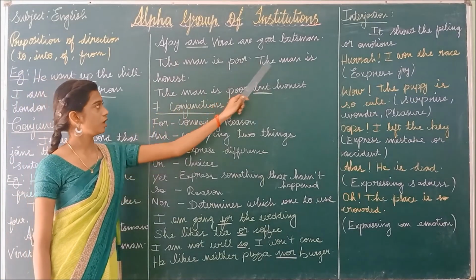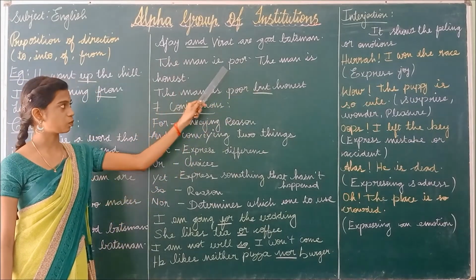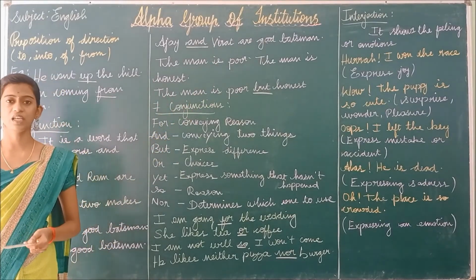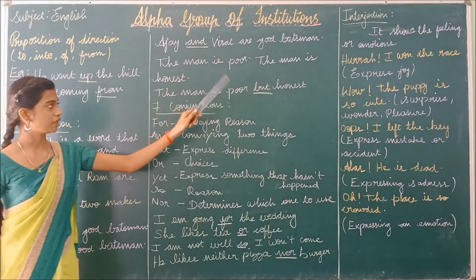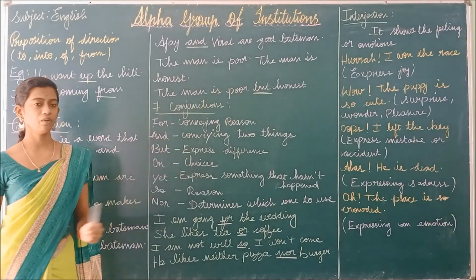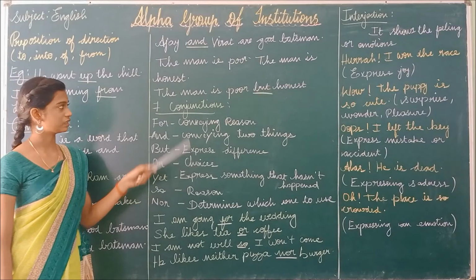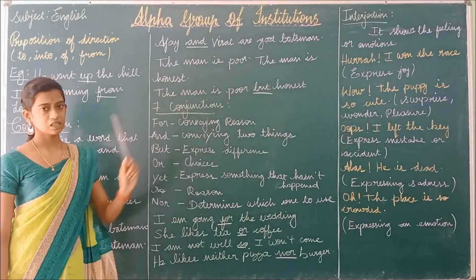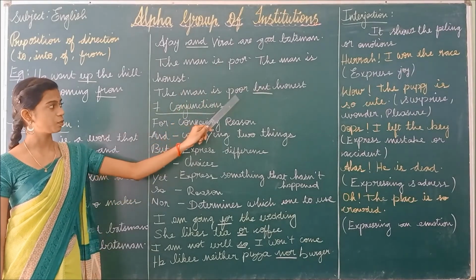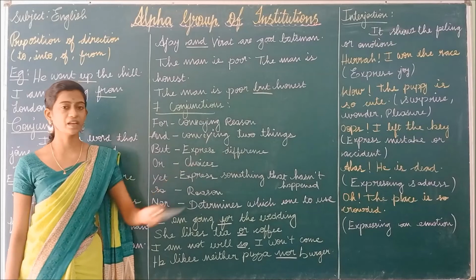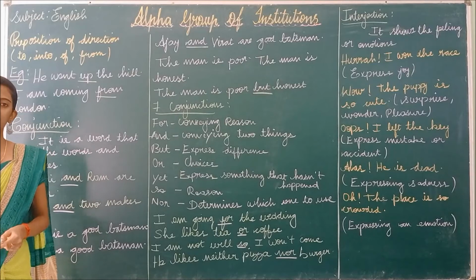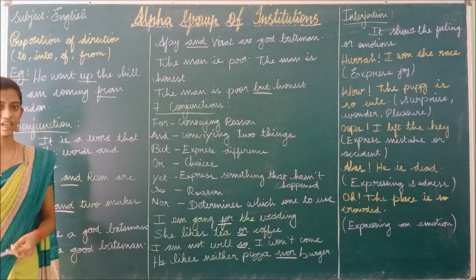Next one, the man is poor, the man is honest. So these two sentences say about the same person, the man, but the quality is different. How will we connect these two sentences? The person is same, so we are going to write the man, and the qualities are poor but honest. So the man is poor but honest. Likewise we have to join two sentences or two words by adding a conjunction.